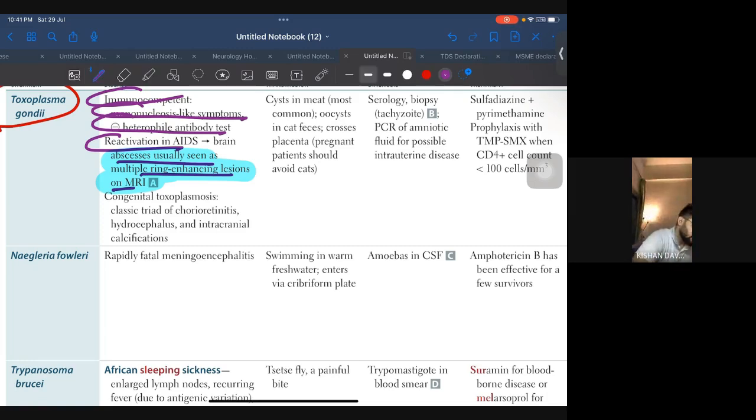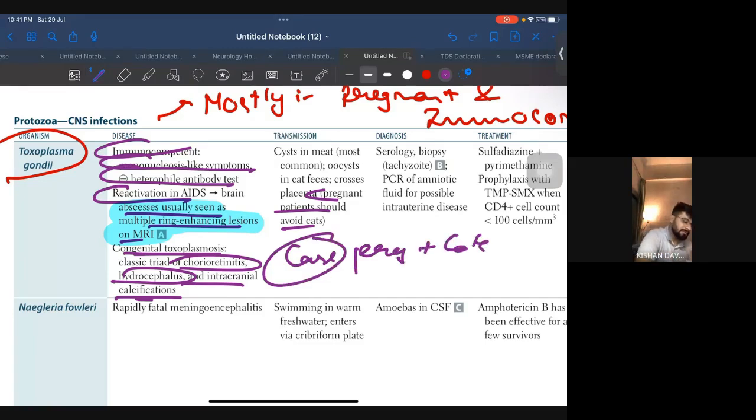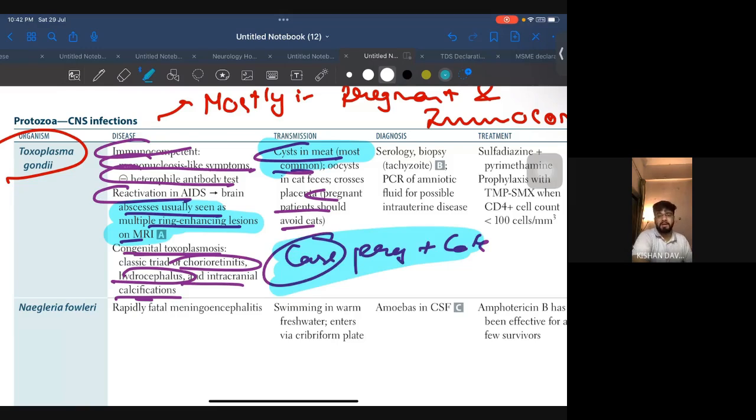Now coming to congenital toxoplasmosis: classic triad of chorioretinitis, hydrocephalus, and intracranial calcification. Okay, so the most important case they will give you is a pregnant patient with cats. Pregnant patients with cats, this is one case. Cysts in meat are most common. Now see, in the options they will give you both of them: pregnant patient with cat plus cysts in meat. Your priority will be cysts in meat. Okay, cysts in meat, very important. When a pregnant female eats the cysts in meat, this is the most common one.